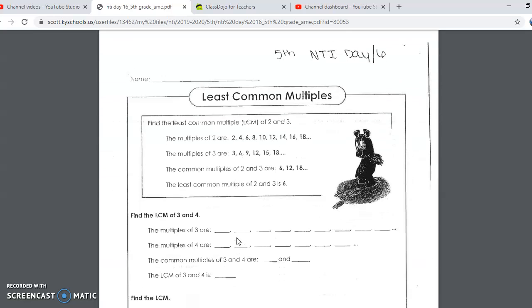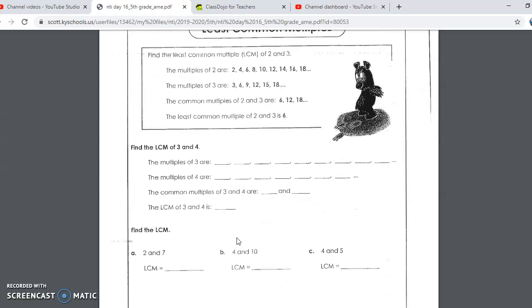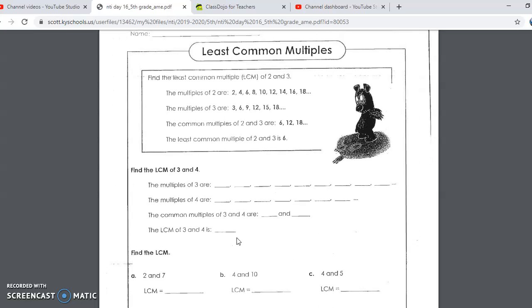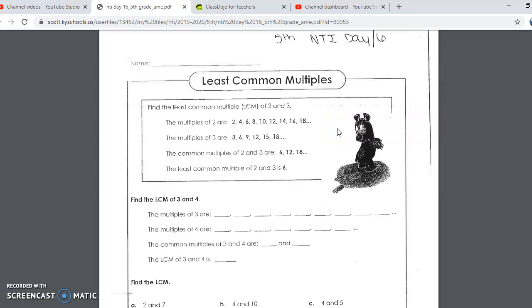Then we have least common multiples. This is another one where there's not a whole lot of examples, so I'll talk to you about this. And if you need help, please let me know and I will be glad to do that. Multiples are just what you get if I multiply by 1, 2, 3, 4, 5 and on. Multiples of 2 are just 2, 4, 6, 8, 10, 12, 14, 16, 18, so on and so forth. Multiples of 3: 3, 6, 9, 12, 15, 18. So if I'm just skip counting by that number, what are my results?